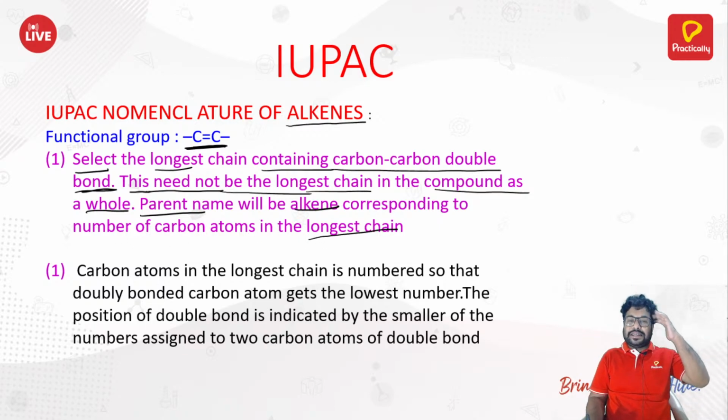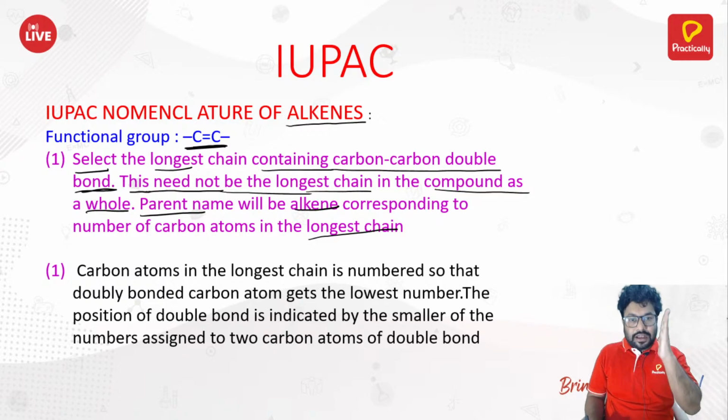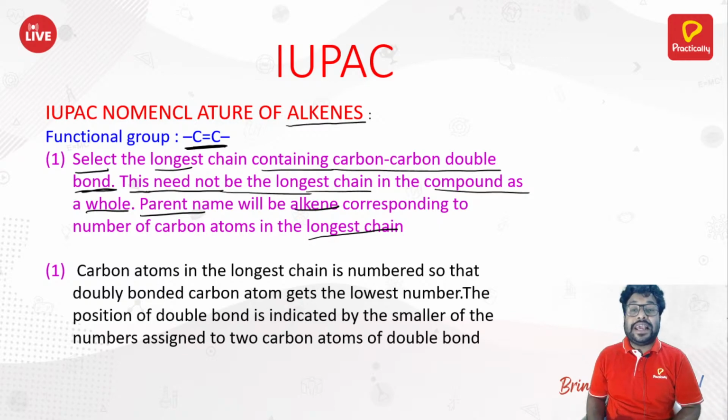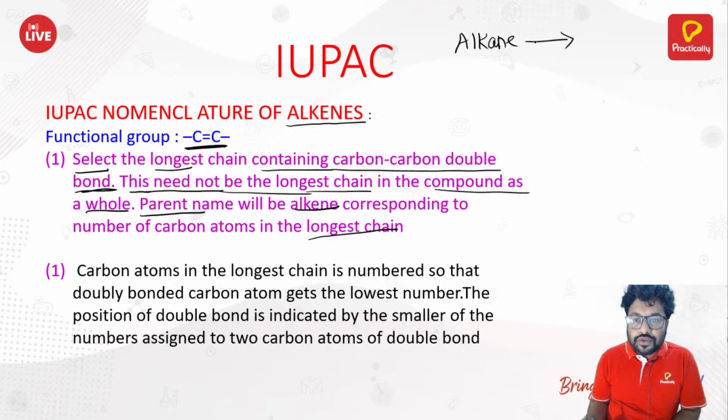That we had already seen, right? The name of alkene has been derived from the name of alkanes only. You just remove one letter. This is alkane, right? Now what you do, you remove A and add E. So what do we get? Alkene.